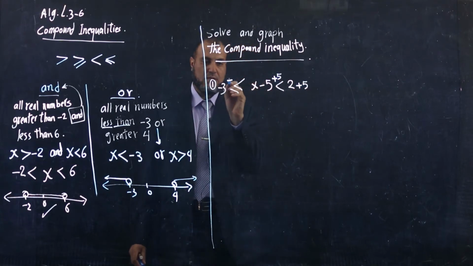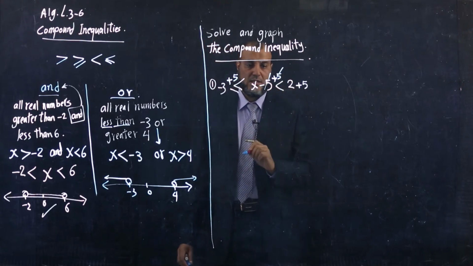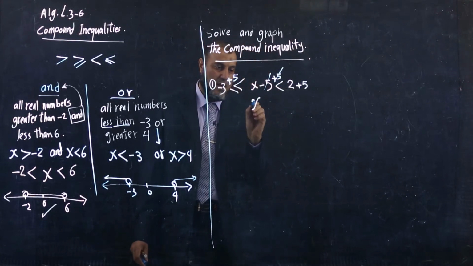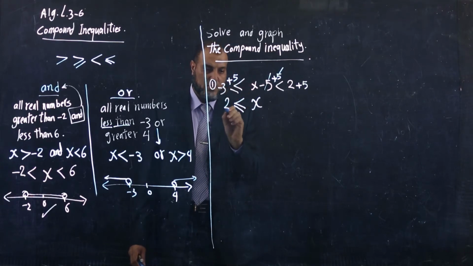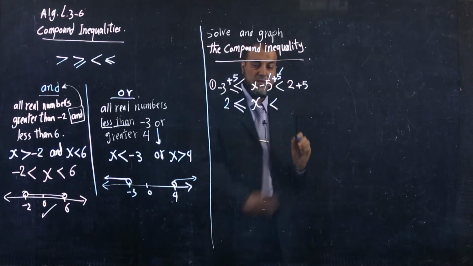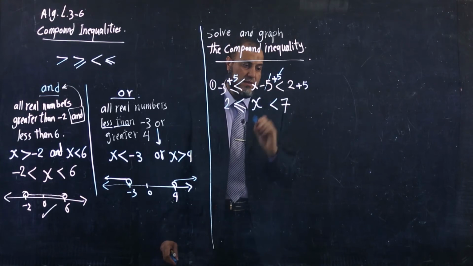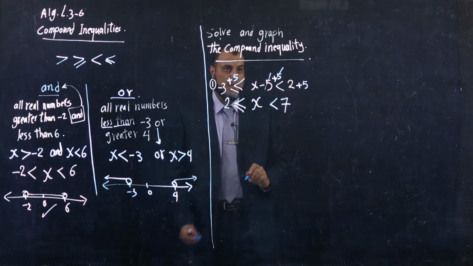Now I simplify. Here 0, so x is greater than or equal to -3 plus 5, which is 2, and less than 2 plus 5, which is 7. Now I have solved the compound inequality.